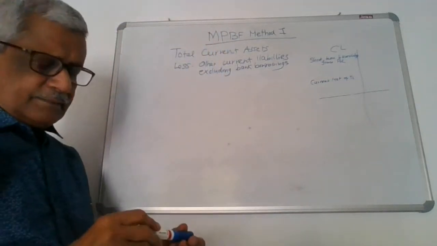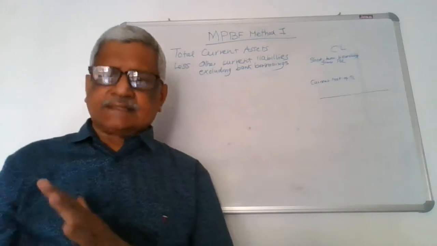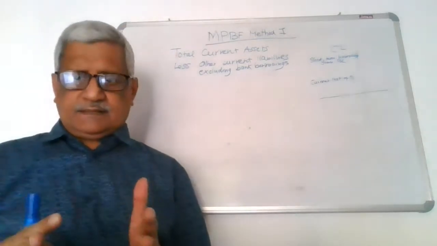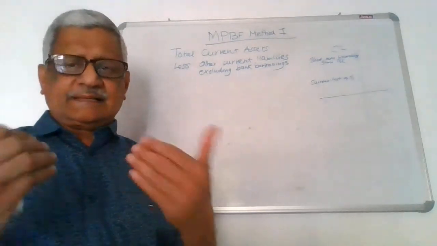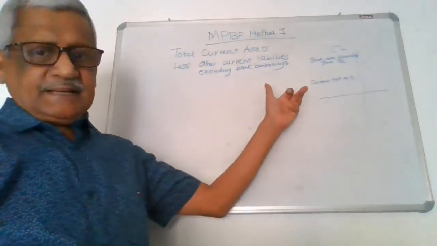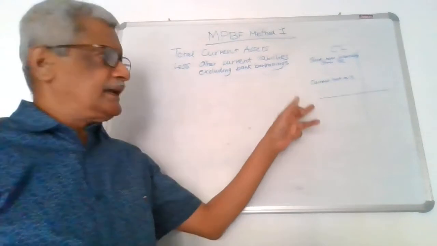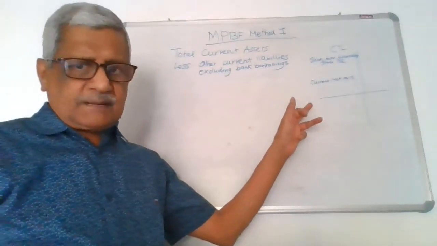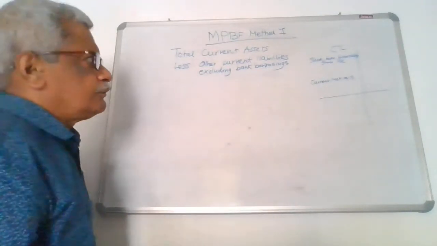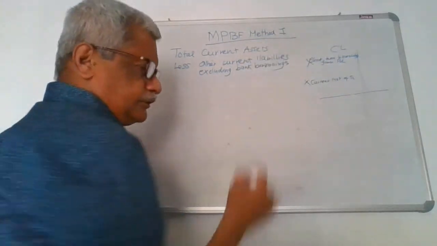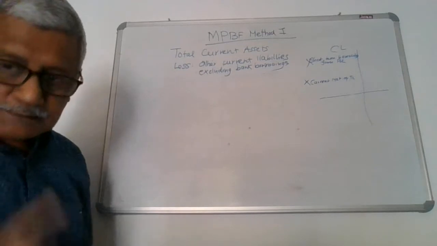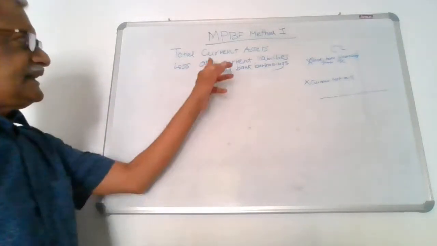Because we know that the balance outstanding in the term loan account is taken and split into two. What is to be paid in the next 12 months appears as the current maturity of the term loan, and what is to be paid after 12 months appears as a term liability. So while taking OCL, you should not take both of these. There are two things which need to be removed in the other current liabilities.